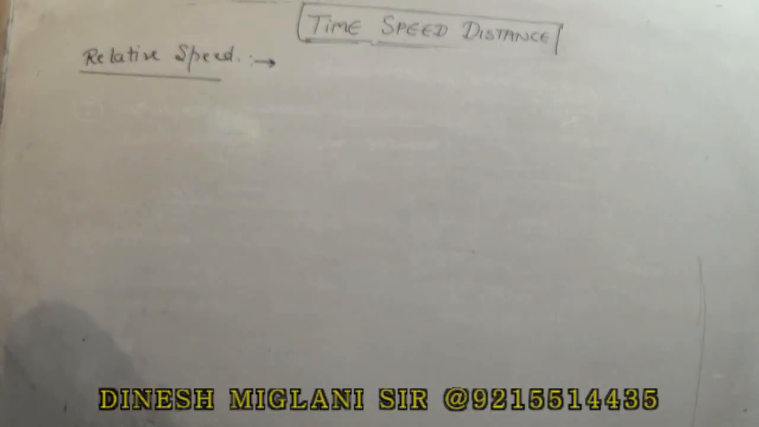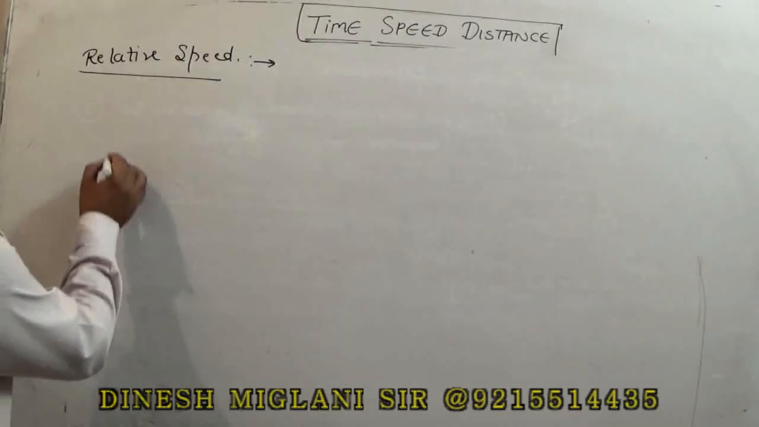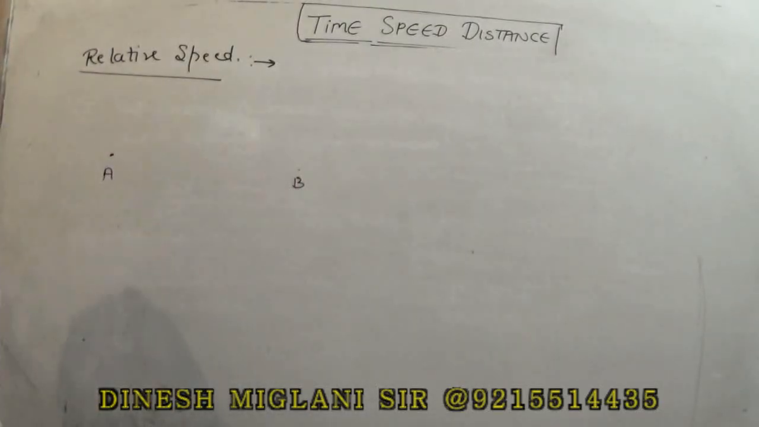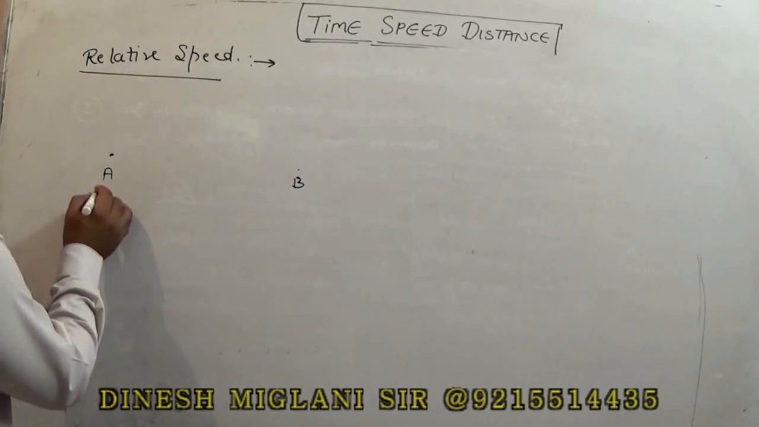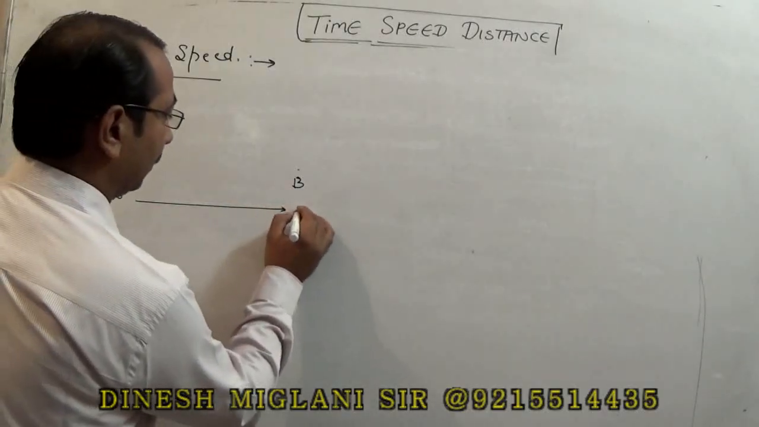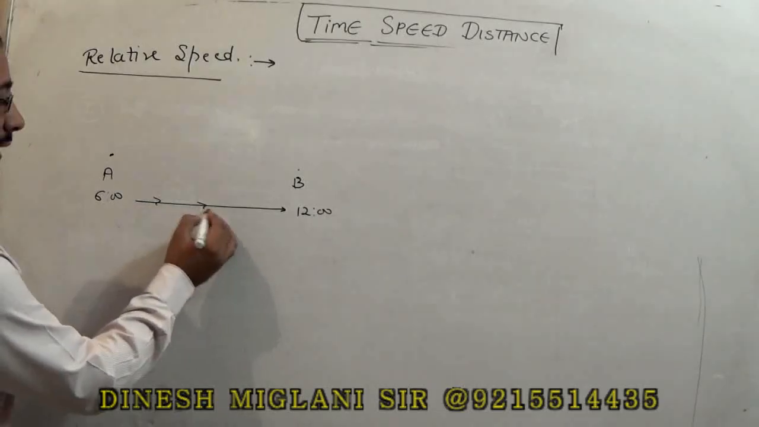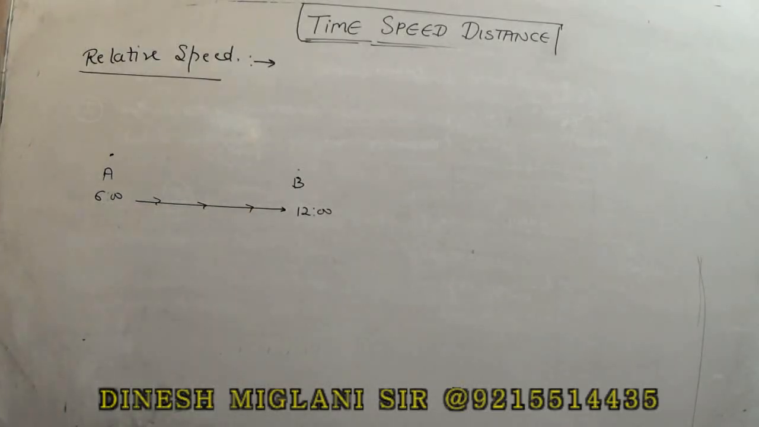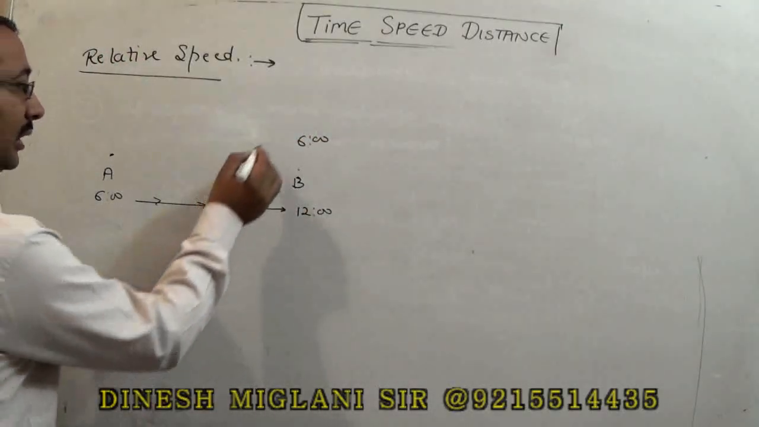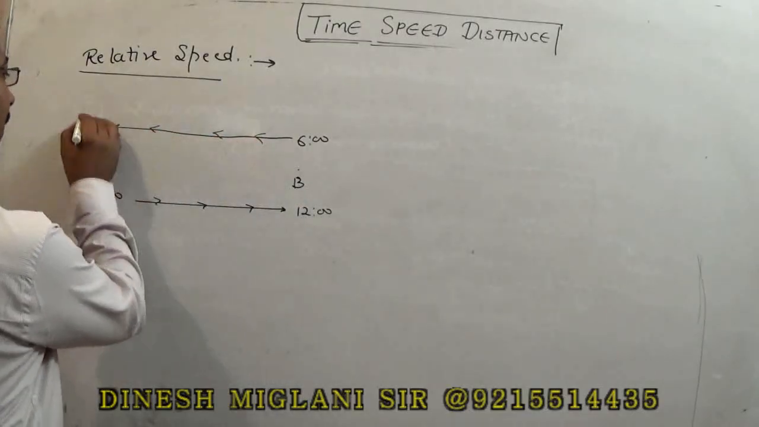One more statement for better understanding. We have two questions, they are very important questions. Suppose there are two stations A and B. A train starts from station A at 6 o'clock in the morning and it reaches station B at 12 o'clock. At 6 o'clock in the morning, a train starts from station B and reaches station A at 11 o'clock.